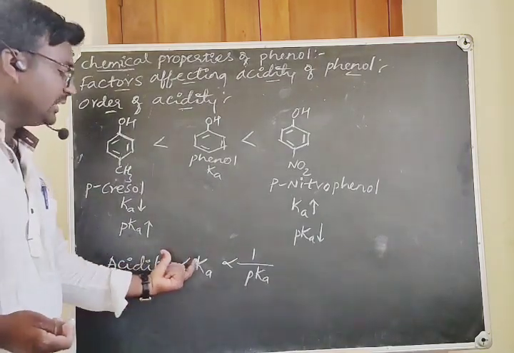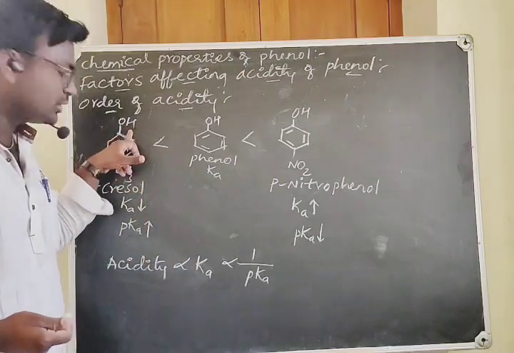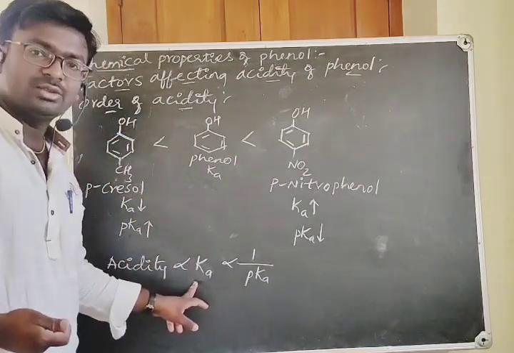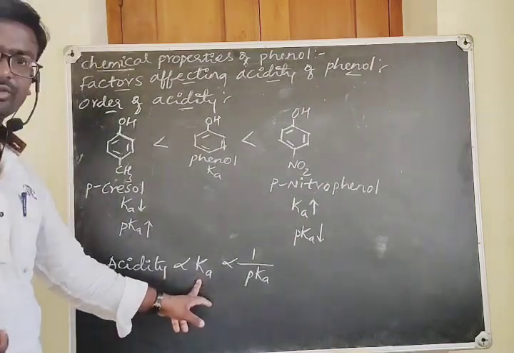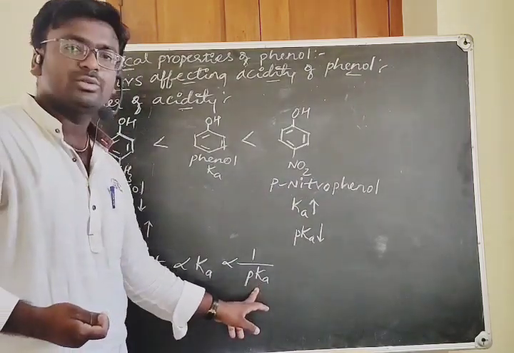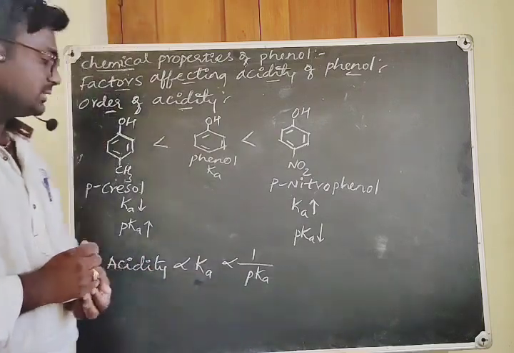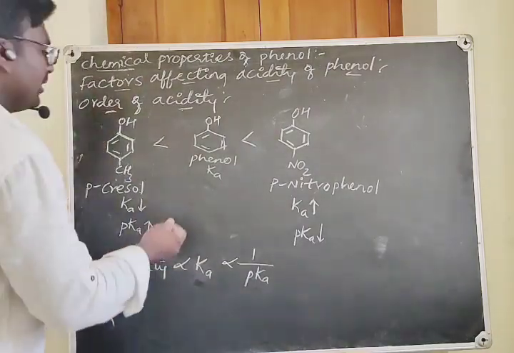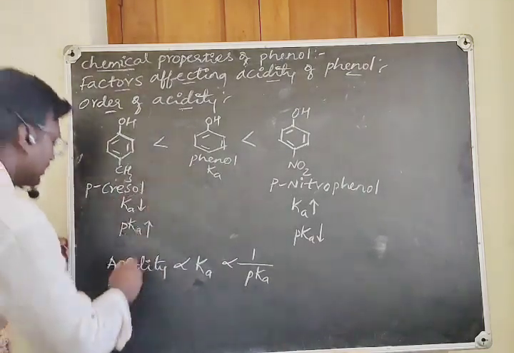Acidity increases with the increase in polarity, and that polarity is nothing but dissociation of this OH bond. Acidity is directly proportional to the dissociation constant, and inversely proportional to the pKa values.